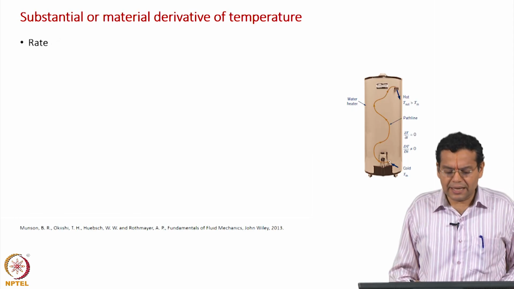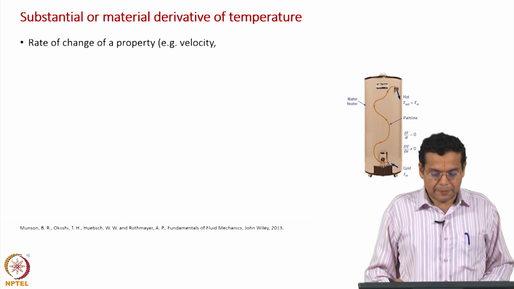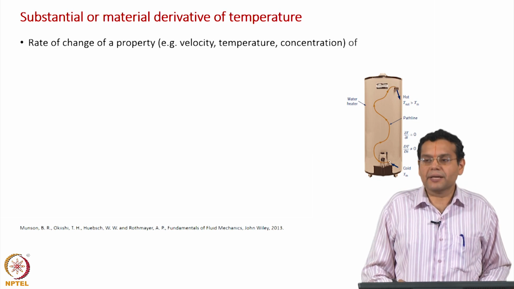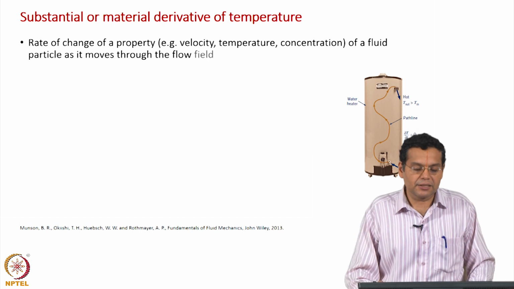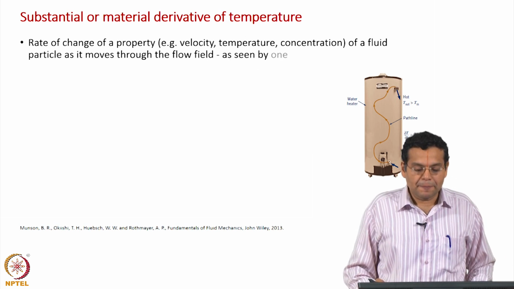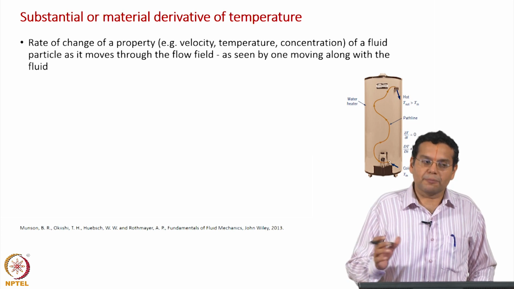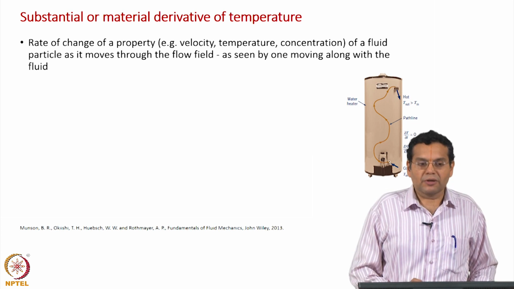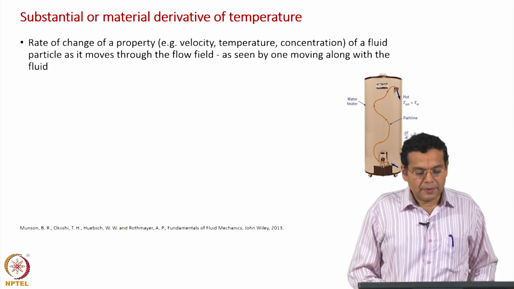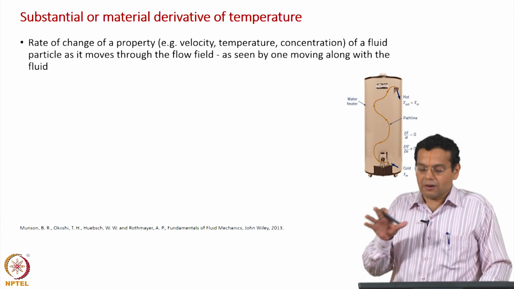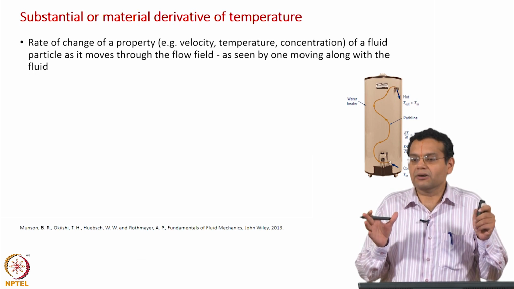Okay, let us do the same thing, follow the same steps for another variable, namely temperature. Two objectives of this: certainly emphasize, specifically emphasize, that the material derivative can be applied for any property. We are done first for velocity, it can be done for temperature, can be done for concentration. Okay. Now, that is why whatever we are discussing is discussed under the heading called fundamental concepts.